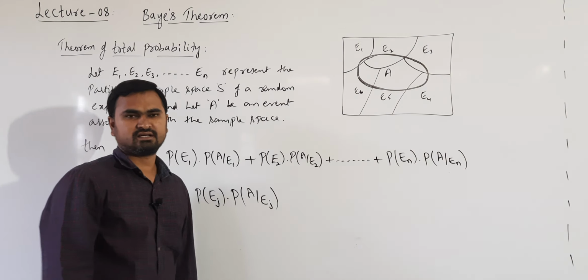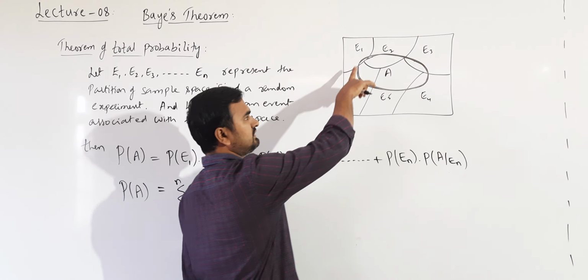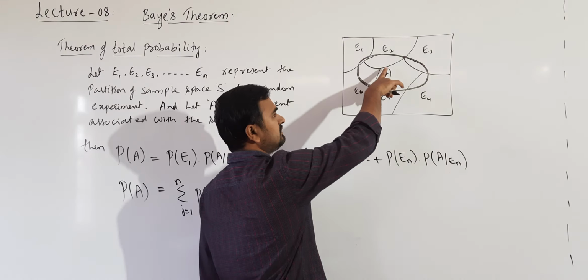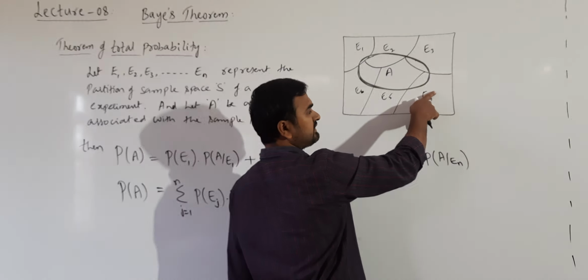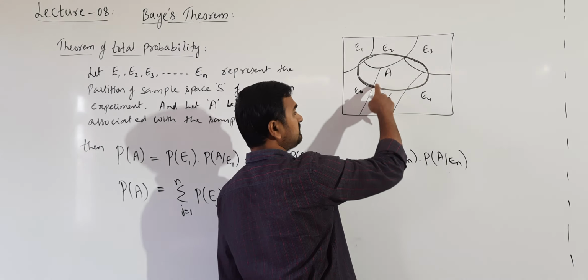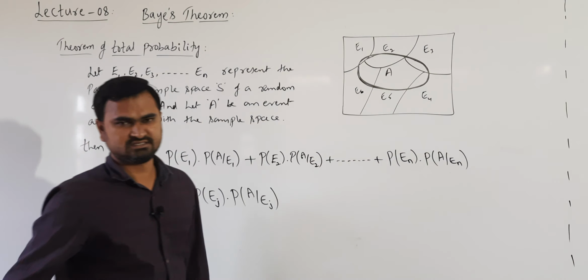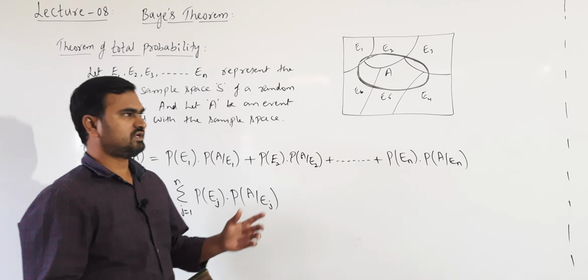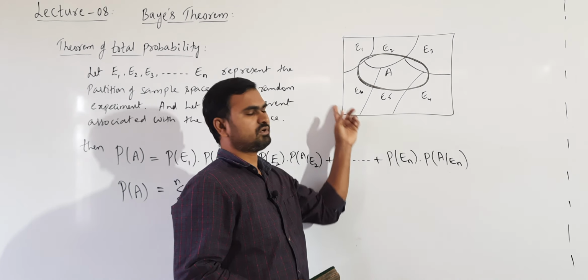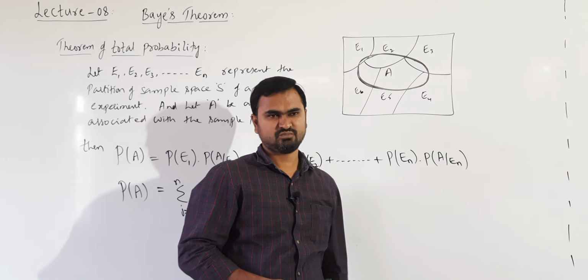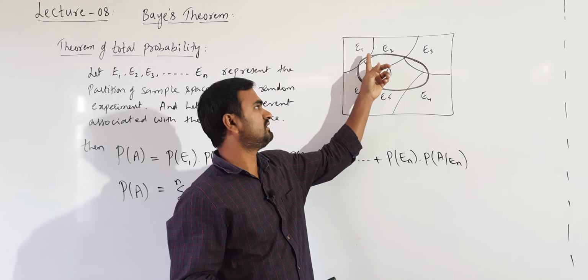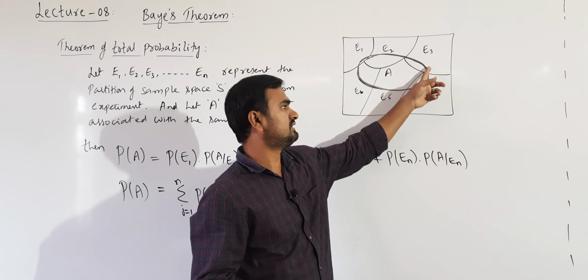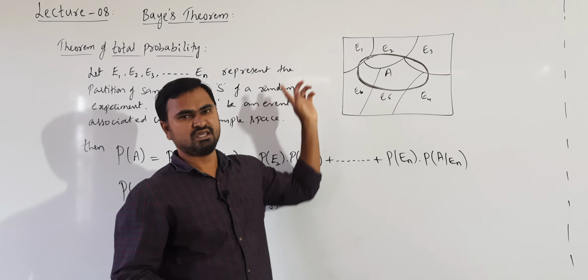Now this event A may have occurred in E1, it may have occurred in E2, in E3, or in E4, E5, E6, like this. So we are finding the total probability of occurrence of A. The probability of occurrence of A means it may happen in E1 or E2 or E3, E4, E5 up to En.